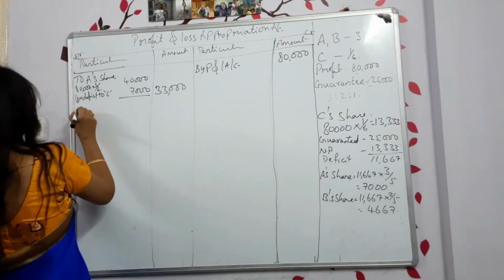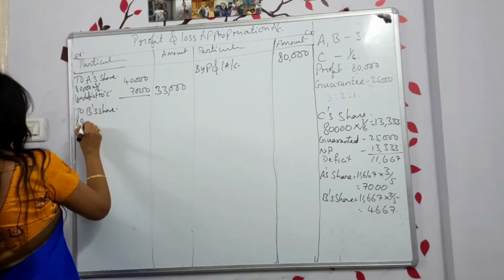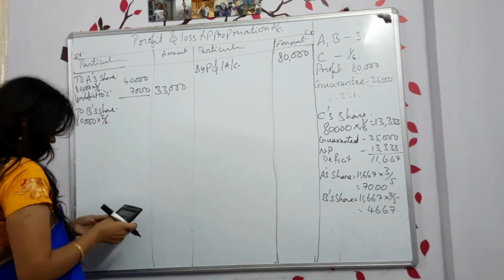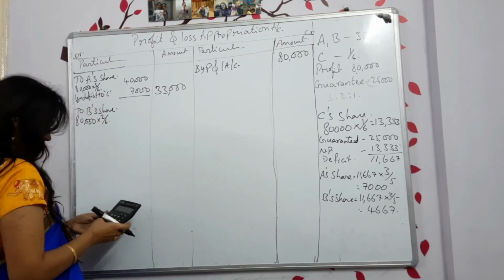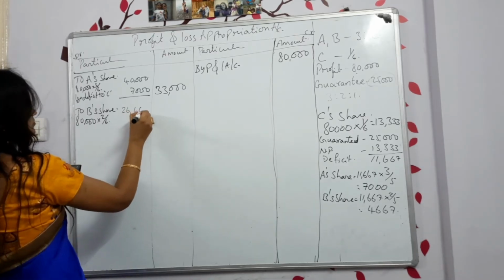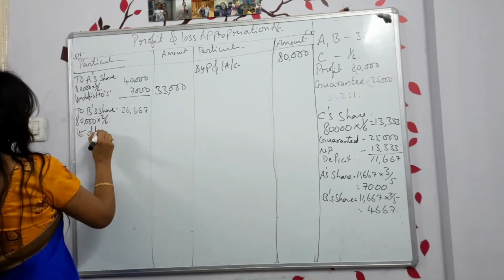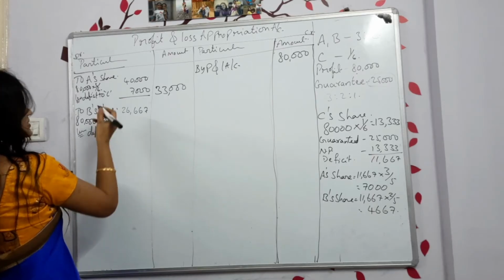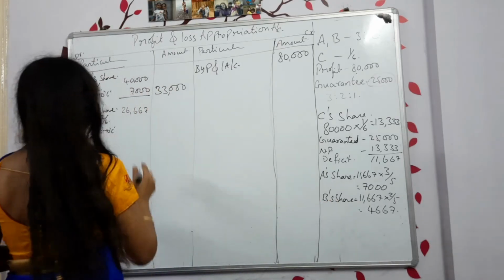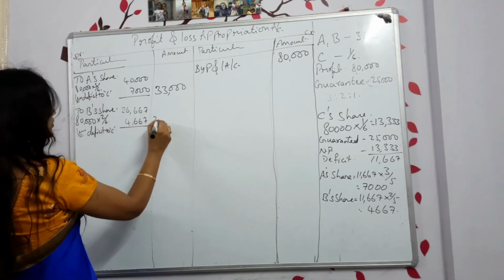Now let us see what is B's share. B's share, 80,000 into 2 by 6. We will be getting 26,667. In this, less deficit to C. How much is he giving? He is paying 4,667. 4,667. Now how much does he have?